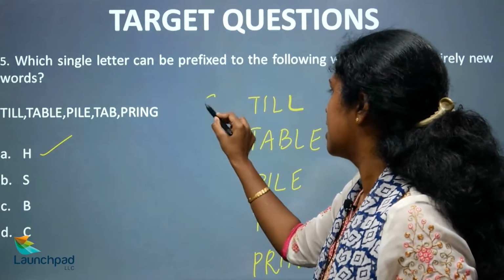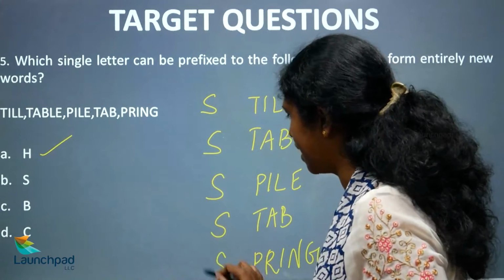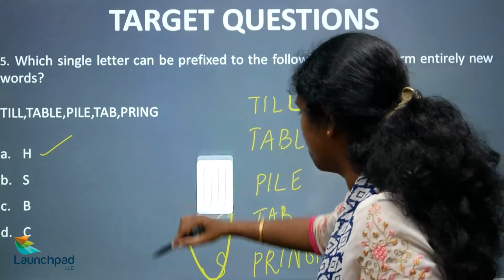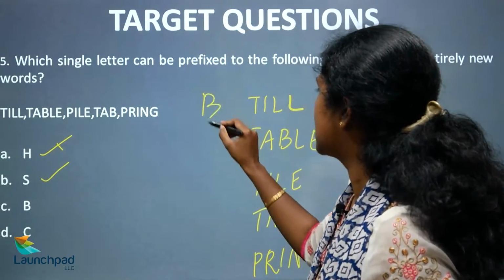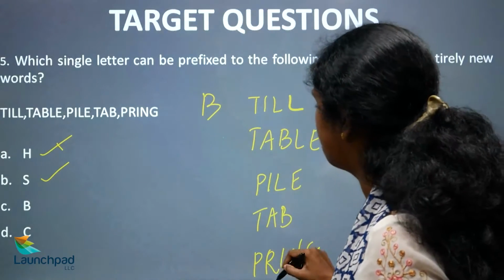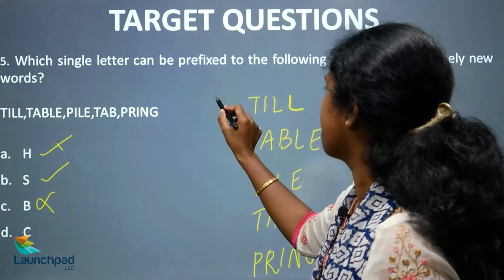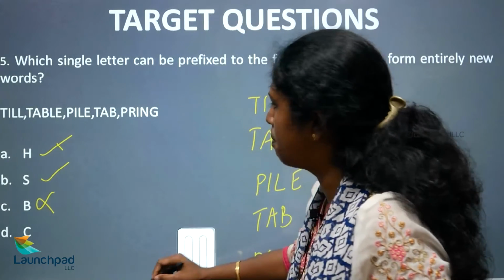What about S? Still, stable, spile, stab, spring. Yes. So, with S it gives us all meaningful words, right. So, S is possible. What about B? B-table, B-pile, B-tab, brim? No. There are no words with B. So, what about C? C-till, C-table, C-pile, C-tab? No. This is also not possible.